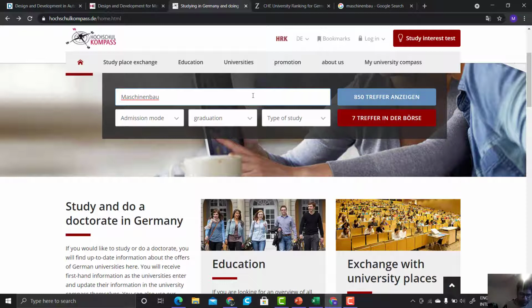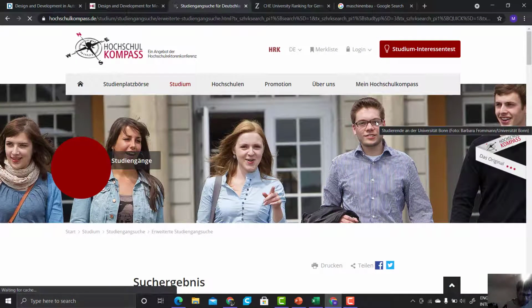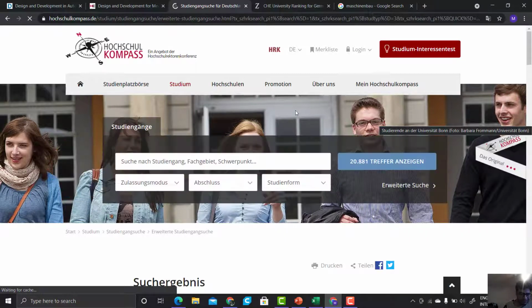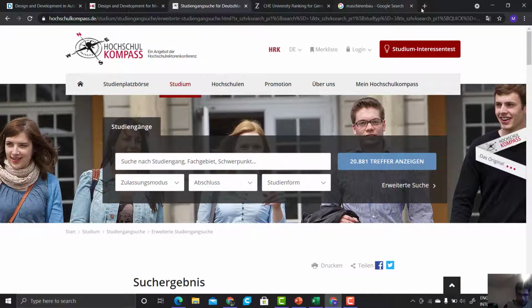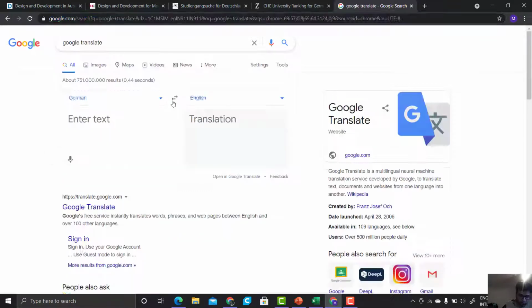So always try to search in German keywords, because the websites are in German, not in English. To get more and more options and courses for shortlisting, always type German keywords on the portals. You can find the German keywords from Google Translate.